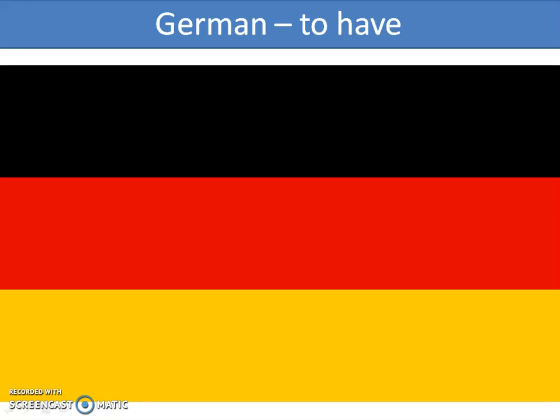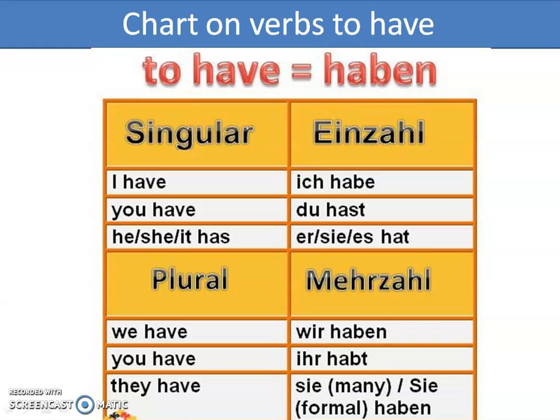Today we'll be learning the German verb "to have". So let's get started. First we'll learn the singular. In singular we have: I have, ich habe. You have, du hast. He, she, it, er, sie, es hat.